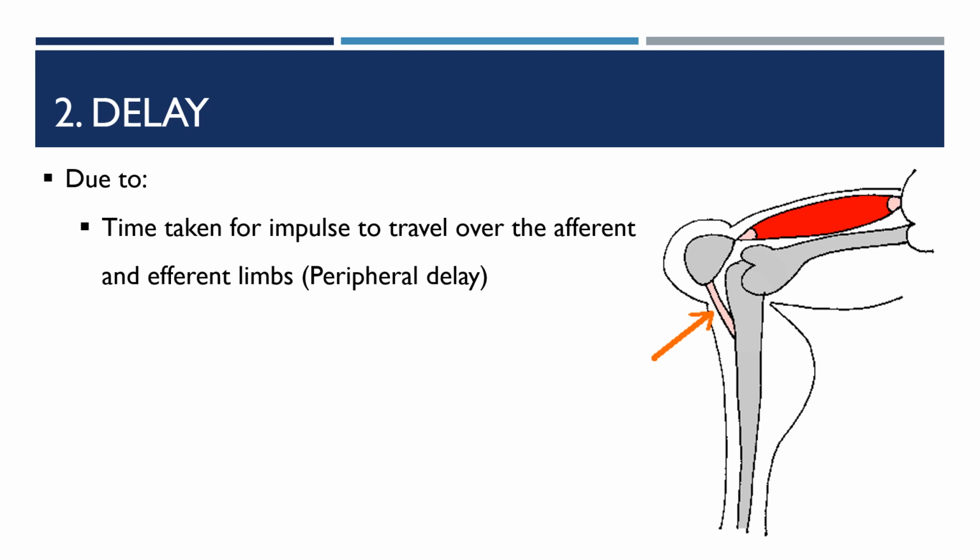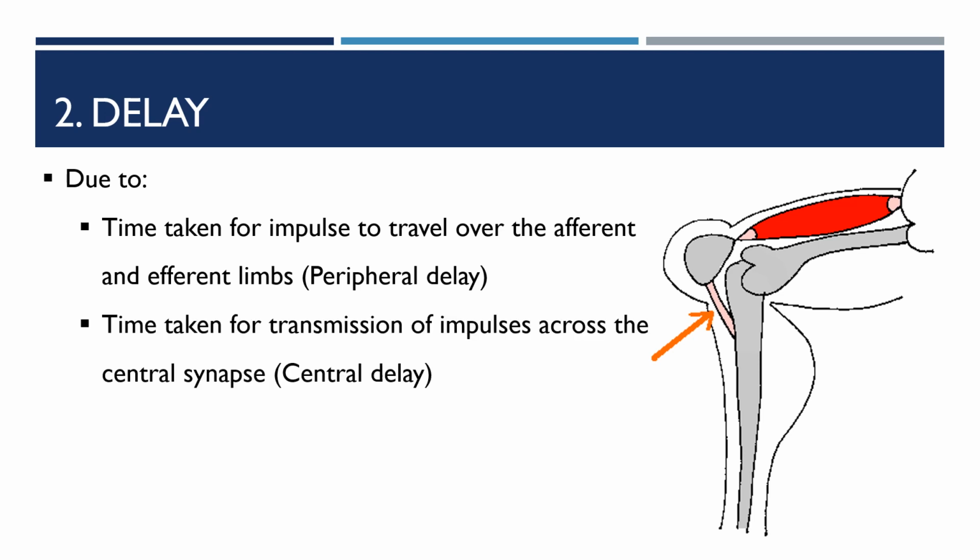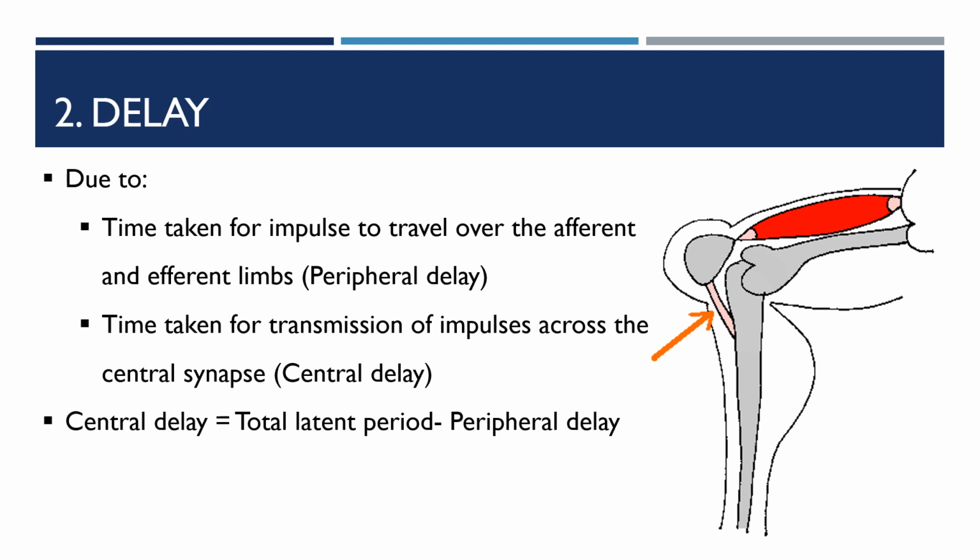That is called the peripheral delay, the delay over the peripheries. And then there is central delay: the time taken for transmission of the impulses across the central synapse. So the central synapse plays an important role.